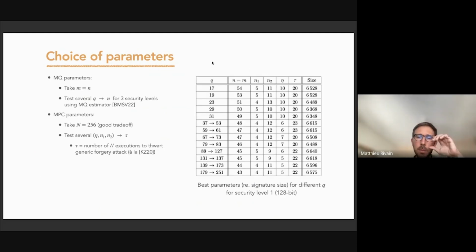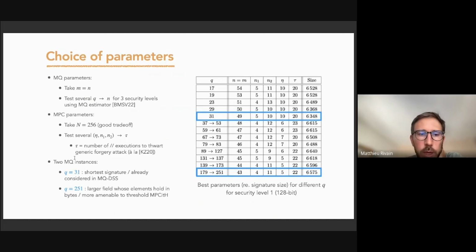So this table gives the best parameters and sizes that we obtained for the first security level. And we chose to keep Q equals 31 because it gives the shortest signatures, and it was also already considered in MQDSS, a submission to the first NIST post-quantum process. So this might have motivated some cryptanalytic attempts.